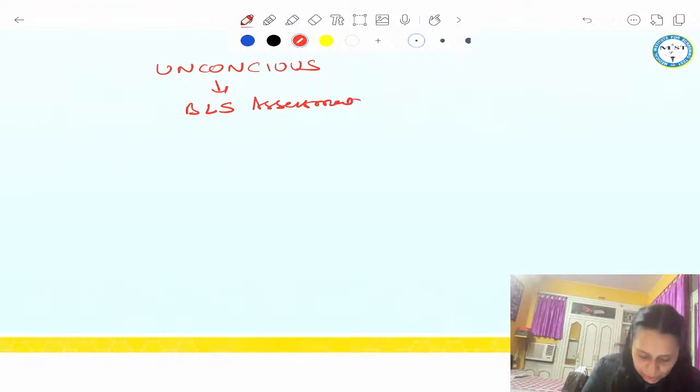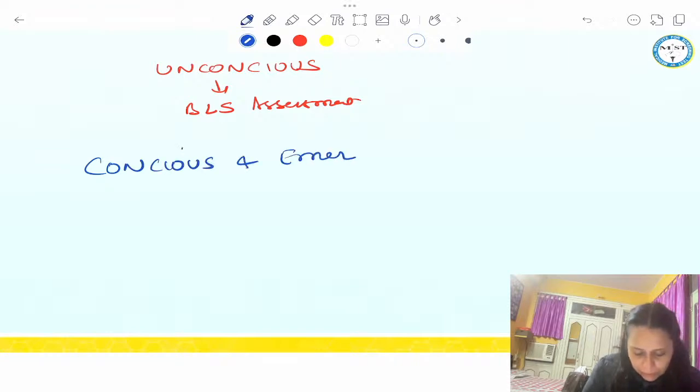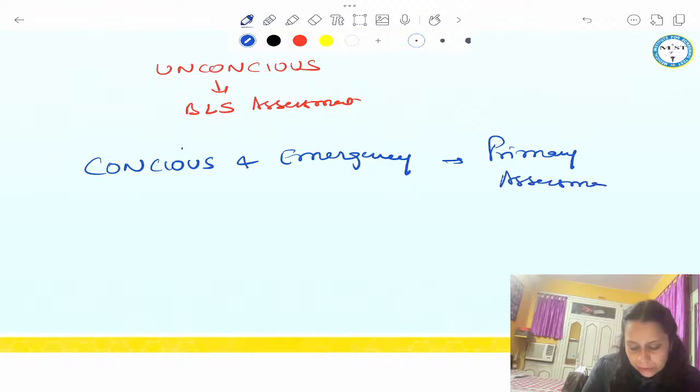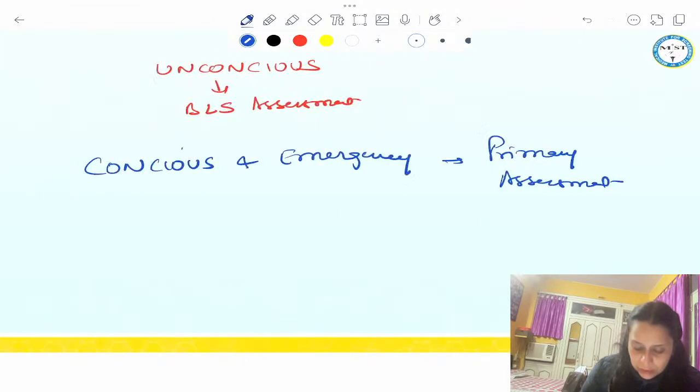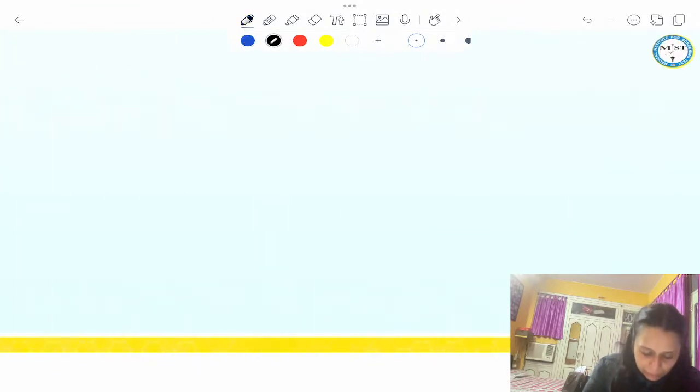And if the patient is conscious but is an emergency patient, then we go for primary assessment. So this question is that in primary assessment, all of the following investigation is done except. First, you need to understand primary assessment, and all of you must be knowing. Primary assessment means